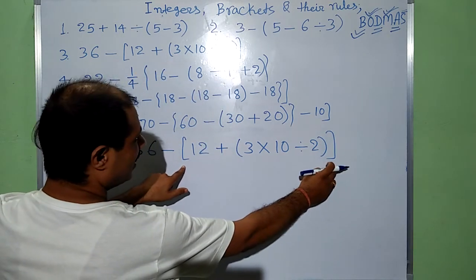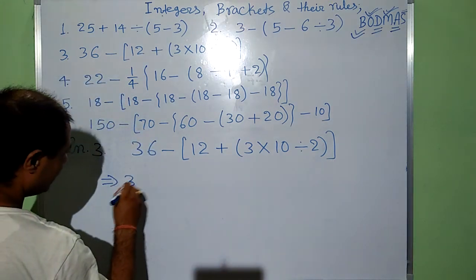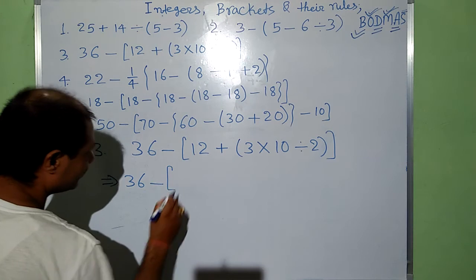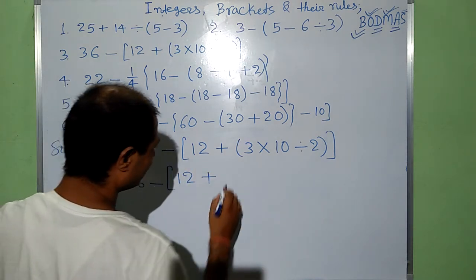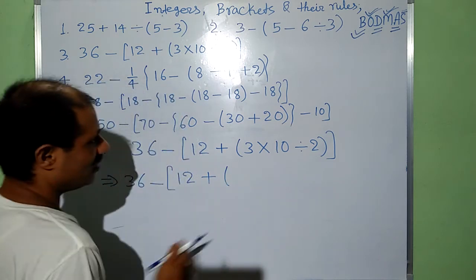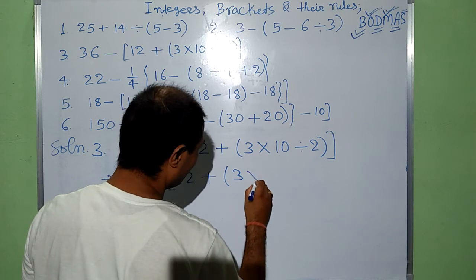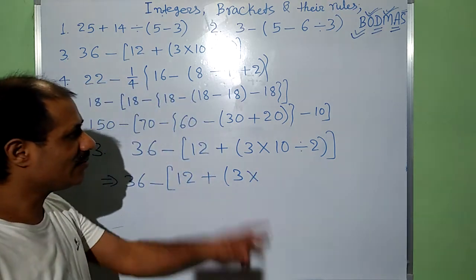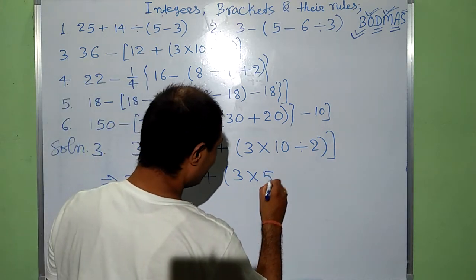Square brackets are here. This implies 36 minus 12 plus, in the small bracket, we have to solve this part first: 3 into 10 is divided by 2. When 10 is divided by 2, we have 5.